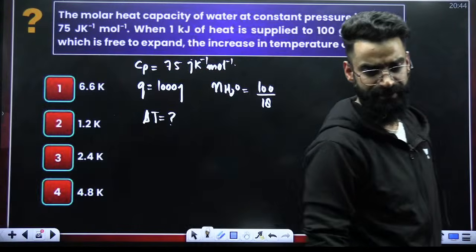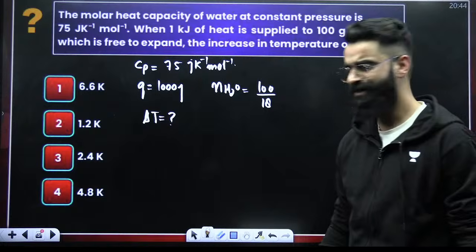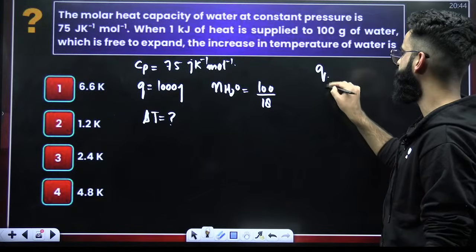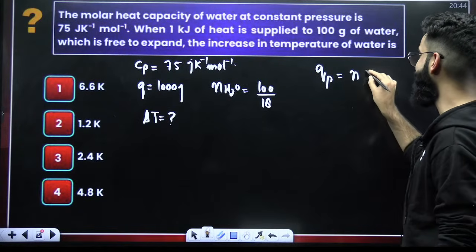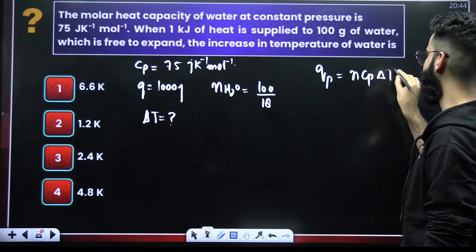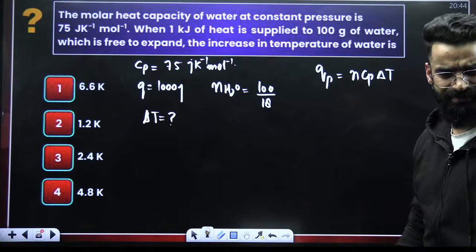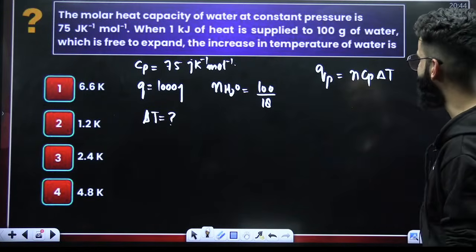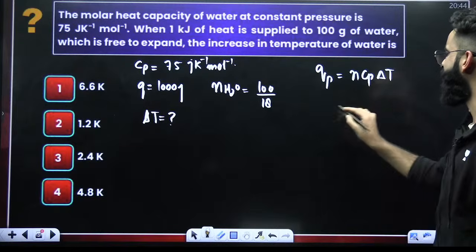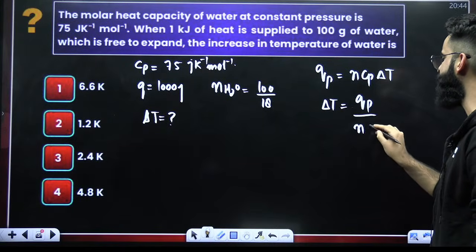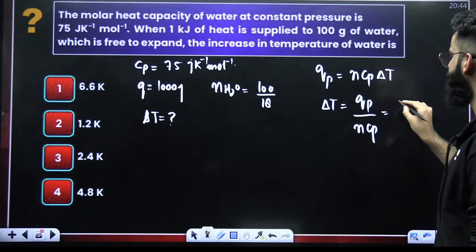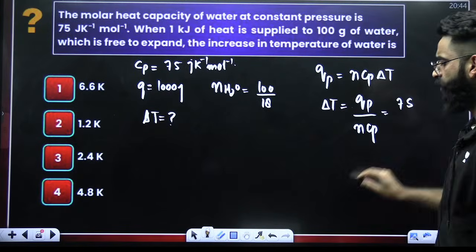Now, how will you be solving this? It's again a simple question, guys. You know, QP, heat absorbed or released by the system at constant pressure, is equal to n Cp delta T. This is one of the expressions which I would have given you in the marathon itself, right? QP is equal to n Cp delta T. What am I supposed to calculate? Delta T. So how do you get delta T over here? It's just going to be QP divided by n Cp. What is QP? QP is given to me as 1000.